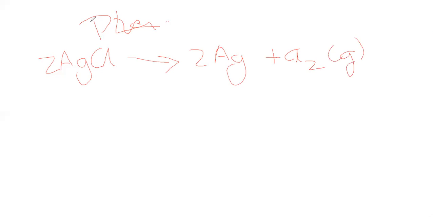Next, let's go for exothermic and endothermic reactions. Reactions which are accompanied by the evolution of heat are called exothermic reactions. Exothermic reaction means that because of the chemical reaction, heat is generated.